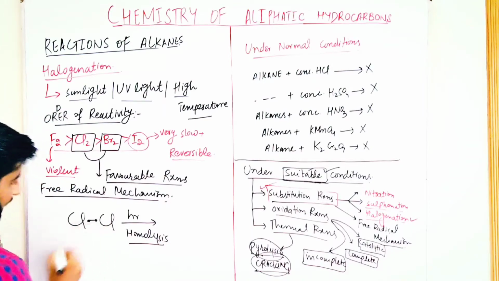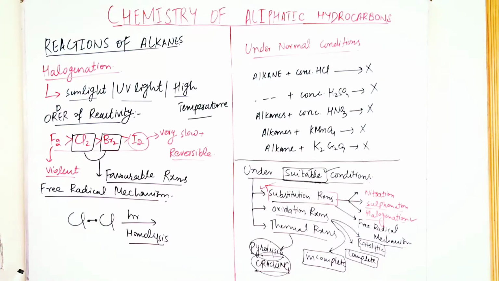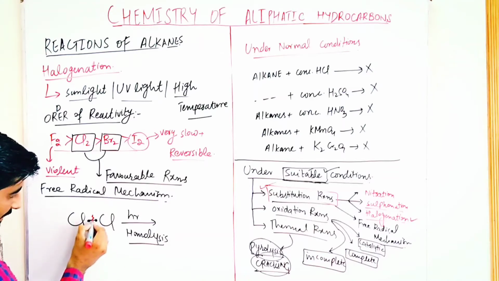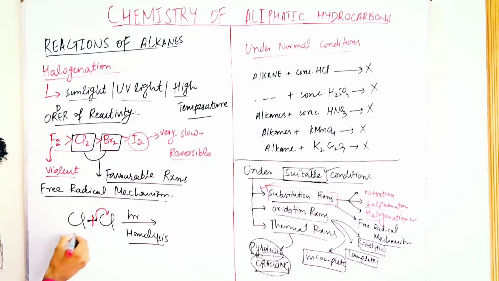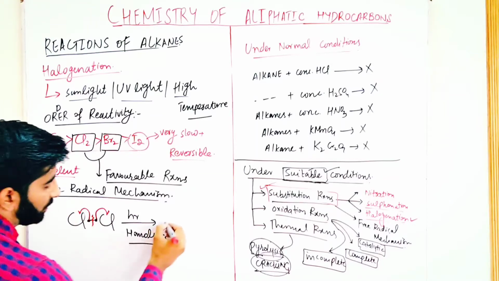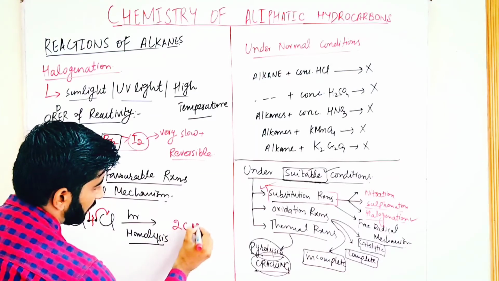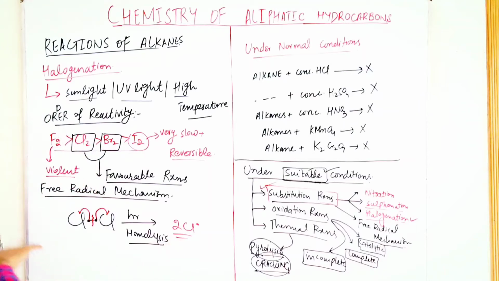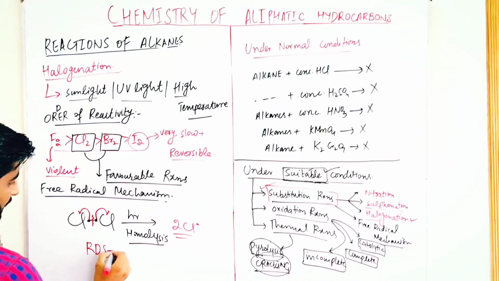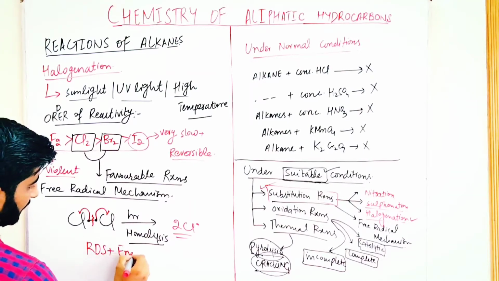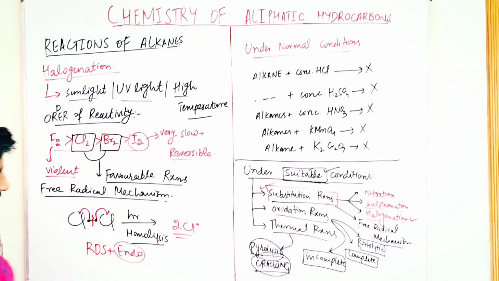There is a free radical here and a free radical here. In the presence of sunlight or ultraviolet light, this bond breaks and one free radical goes to this chlorine and one free radical goes to this chlorine. So two free radicals are formed. So the reaction is accomplished via free radical mechanism, and this is a rate determining step, and it is an endothermic step, because in this reaction we provide the sunlight or ultraviolet light.